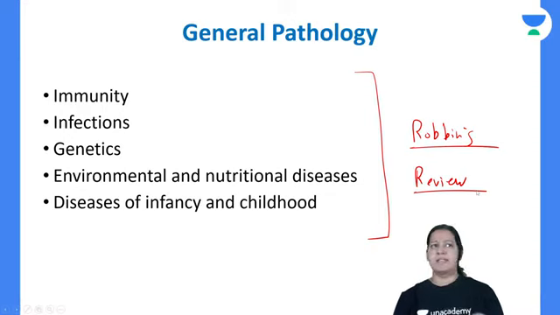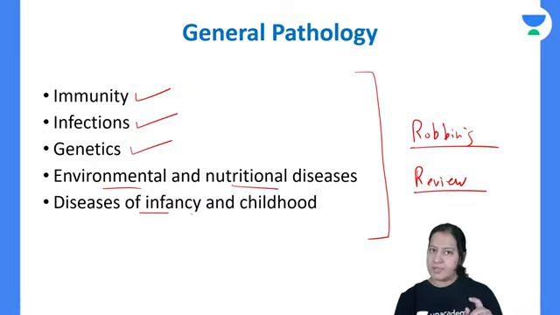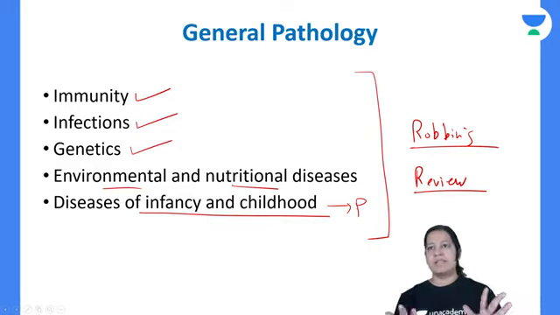You can go with that, because immunity is mostly covered in microbiology. Infections are also covered in microbiology. Genetics, you can go with a review book only. Environmental and nutritional diseases, and diseases of infancy and childhood are mainly covered in pediatrics. So you can read these from a review book instead of Robbins. It's your wish, but better to go with Robbins always, right?